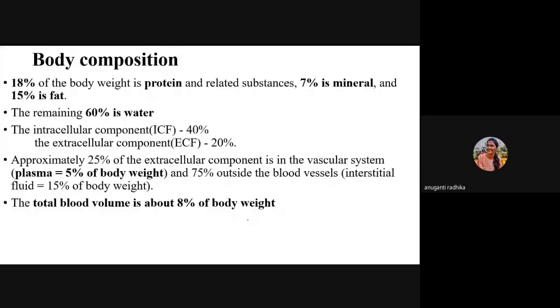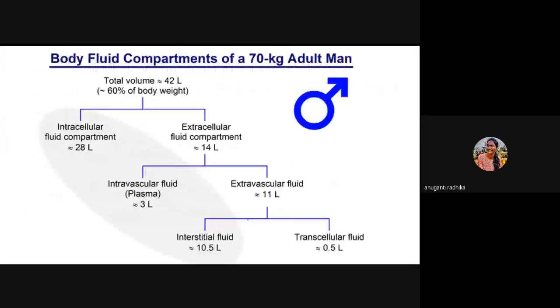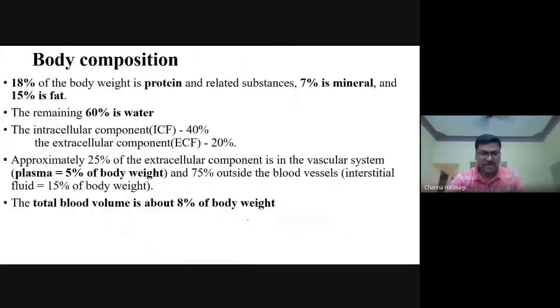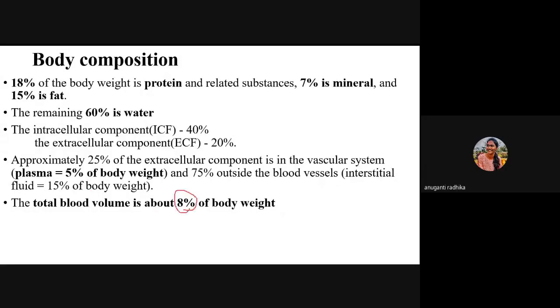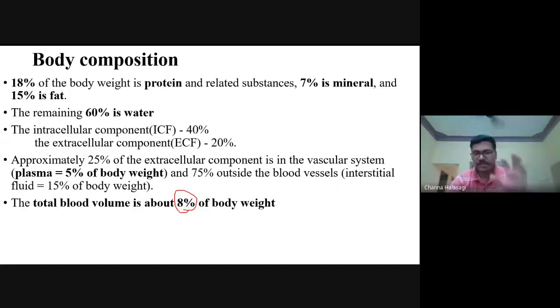Sir, in that 8%, we should also include plasma, no? Yes, that is plasma plus the cellular components, that is 5 plus the remaining 3%. 5% is plasma, and the remaining contents in the blood together make 8%. So make it clear: 5% is plasma, and all together 8% is in the blood compartment. That is the total blood volume.